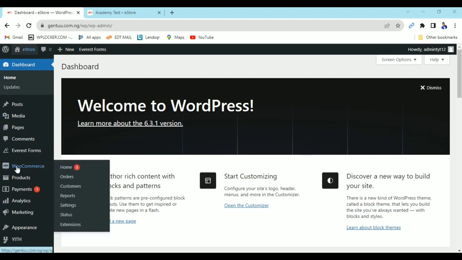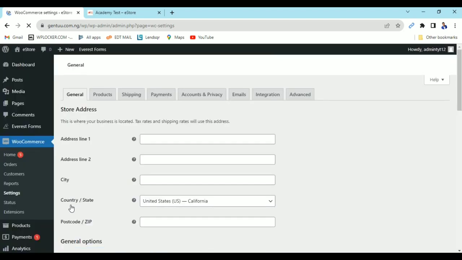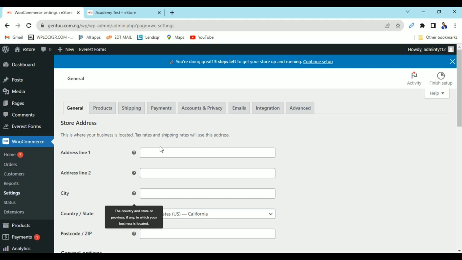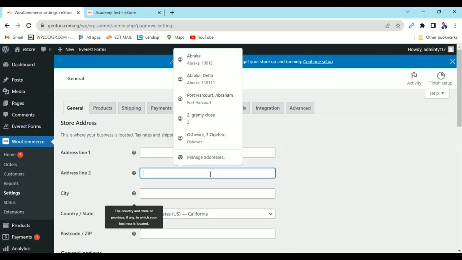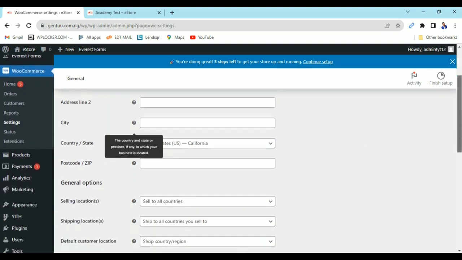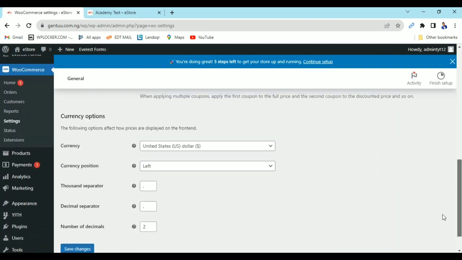Now on WooCommerce, still on your side menu on your backend on WooCommerce, come down here, come to settings. First of all, you have to fill in these details with your personal details or your business details. If you are building the website for a company or for a business, you fill in their details in this section, like for example the address and those things. Those information will be used for billing purpose. So you just have to fill in all the informations in this section.